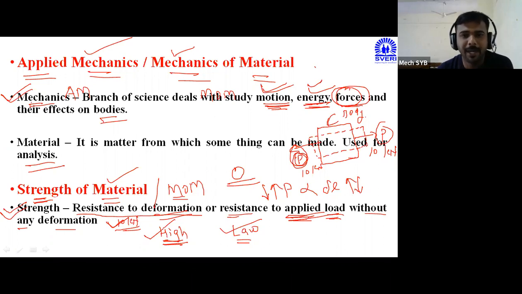That's why the applied force and deformation value both are directly proportional to each other. If one value increases, the other also increases. If one value decreases, the other value also decreases. Okay, so this is the basic definition of strength: resistance to the deformation and resistance to the applied force.